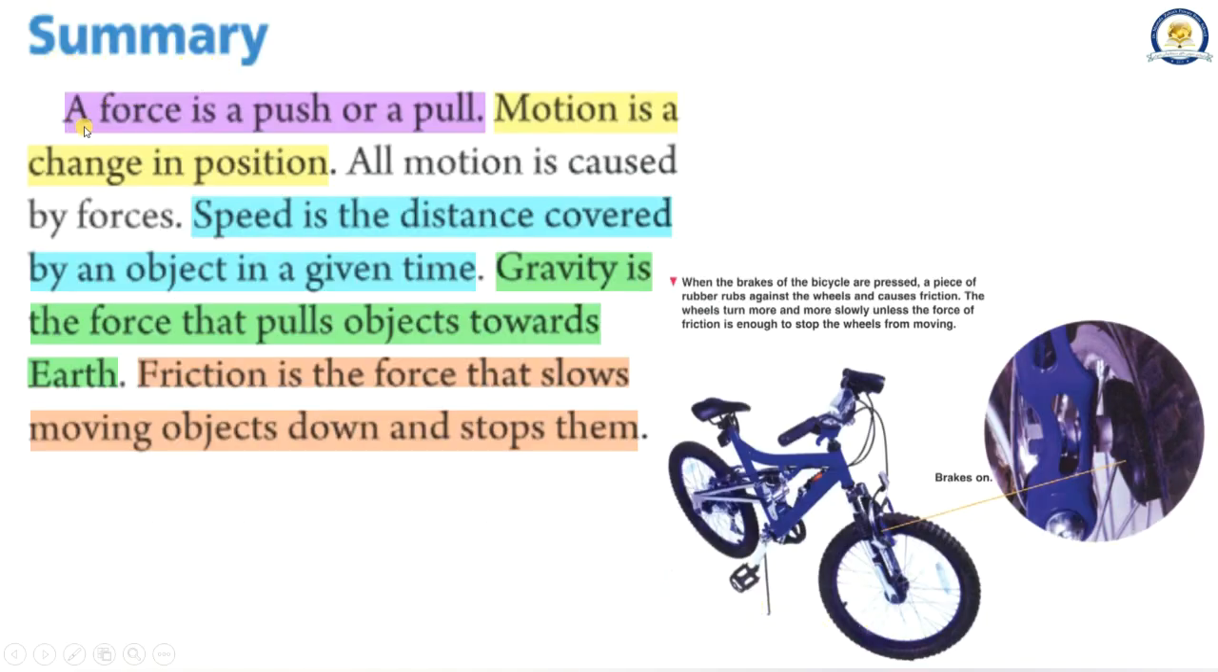Summary. A force is a push or a pull. Motion is a change in position. All motion is caused by forces. Speed is the distance covered by an object in a given time. Gravity is the force that pulls objects towards Earth. Friction is the force that slows moving objects down and stops them.